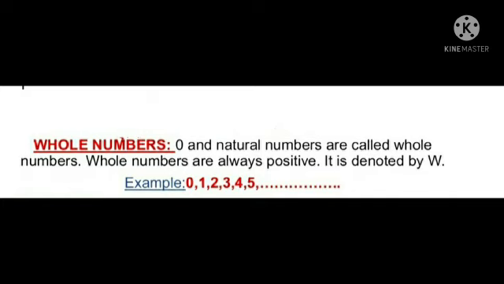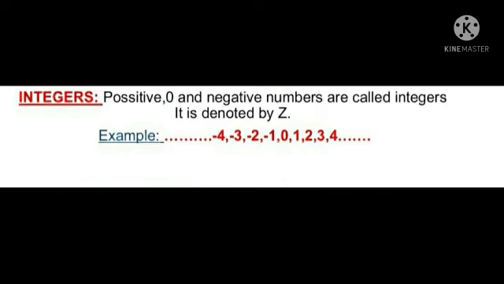Okay children, now we are going to another kind of numbers, that is integers. If we add the negative numbers to the whole numbers, meaning 0, 1, 2, 3 and so on, such numbers are called integers. Here observe that 0 and whole numbers are part of the integers. So if I add negative numbers to whole numbers, then we will get integers.